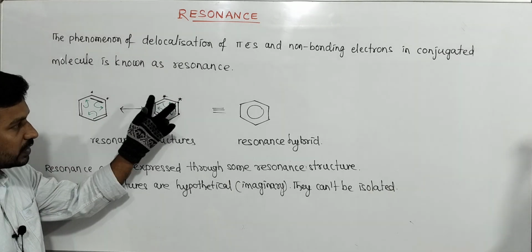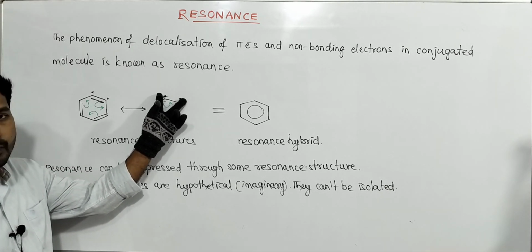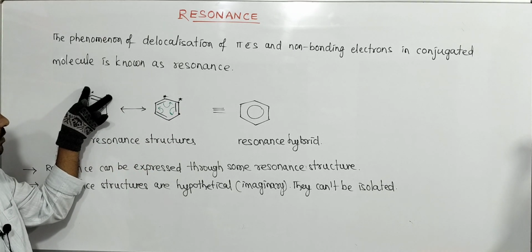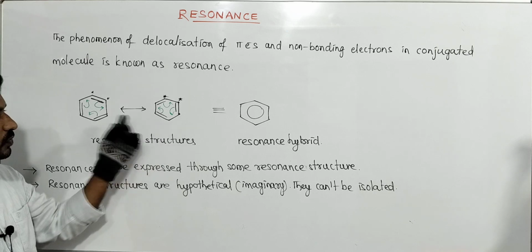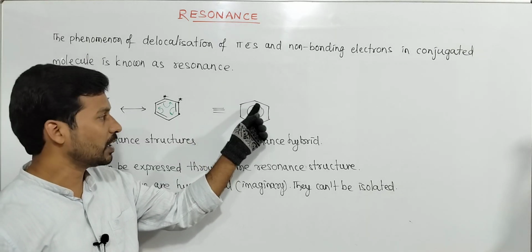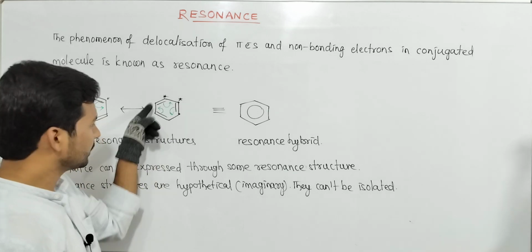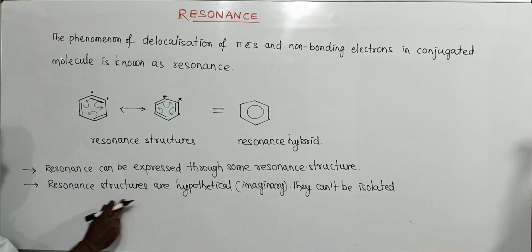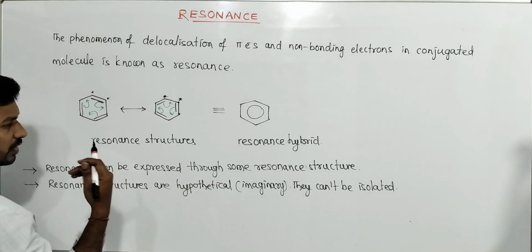Even a single bond between two carbons cannot be isolated. Neither a single bond nor a double bond is present, so there is always partial double and single bond character. That means the double bond is continuously delocalizing. Resonance structures are hypothetical, imaginary.